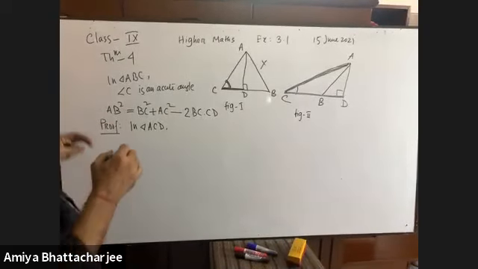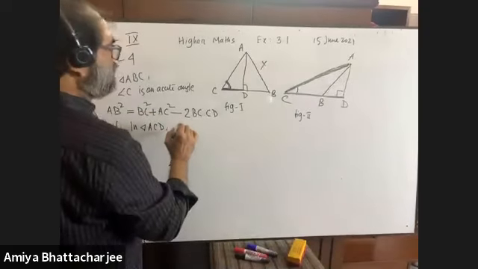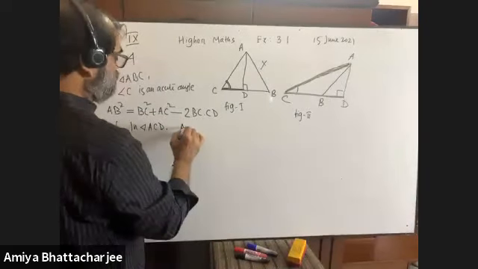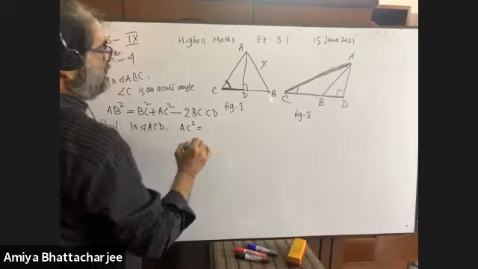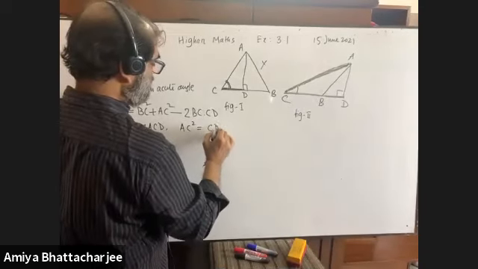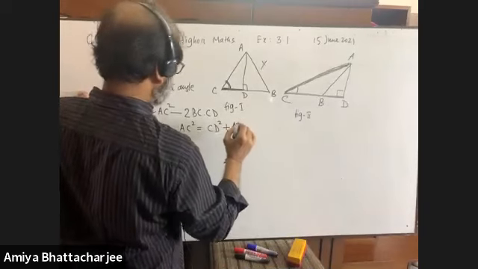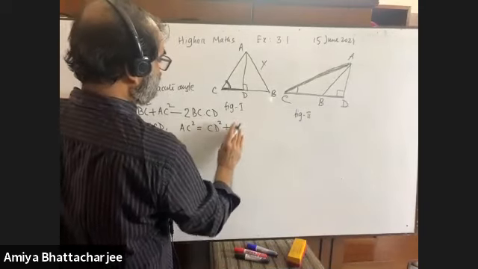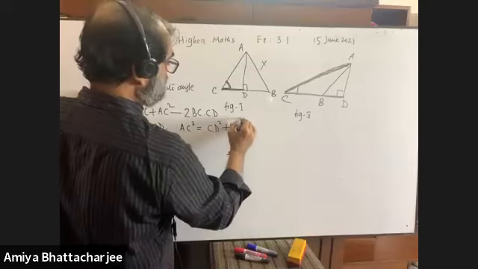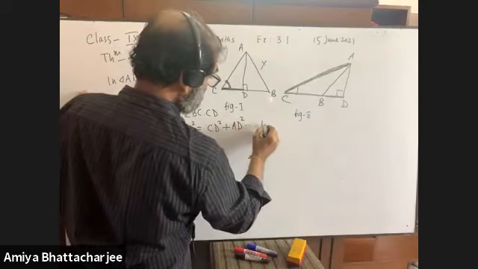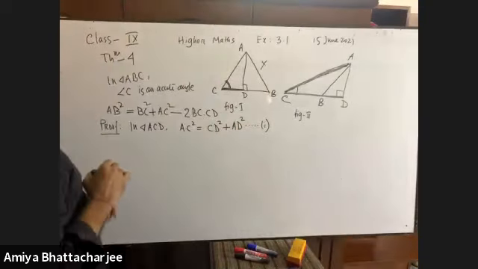AC square equals to CD square plus AD square, right? Yes, sir. It is equation number 1.